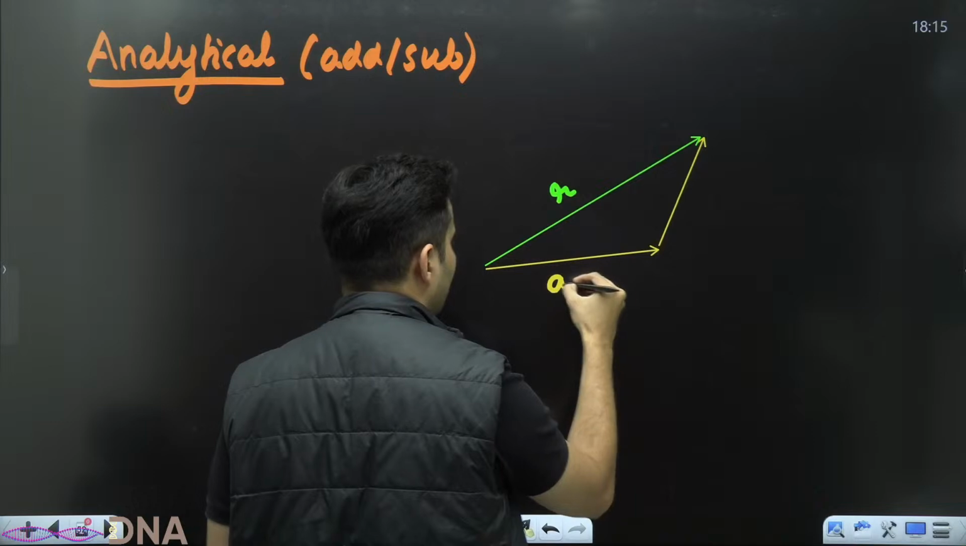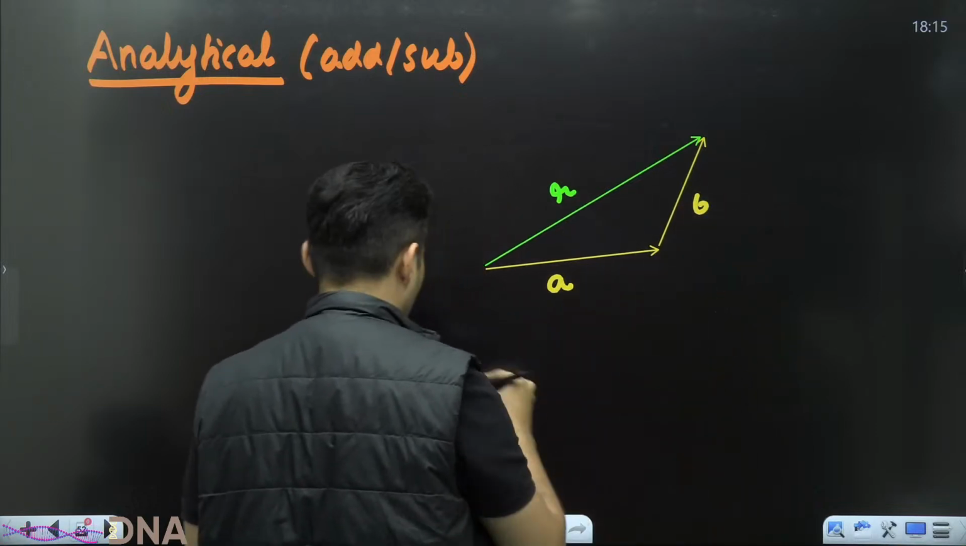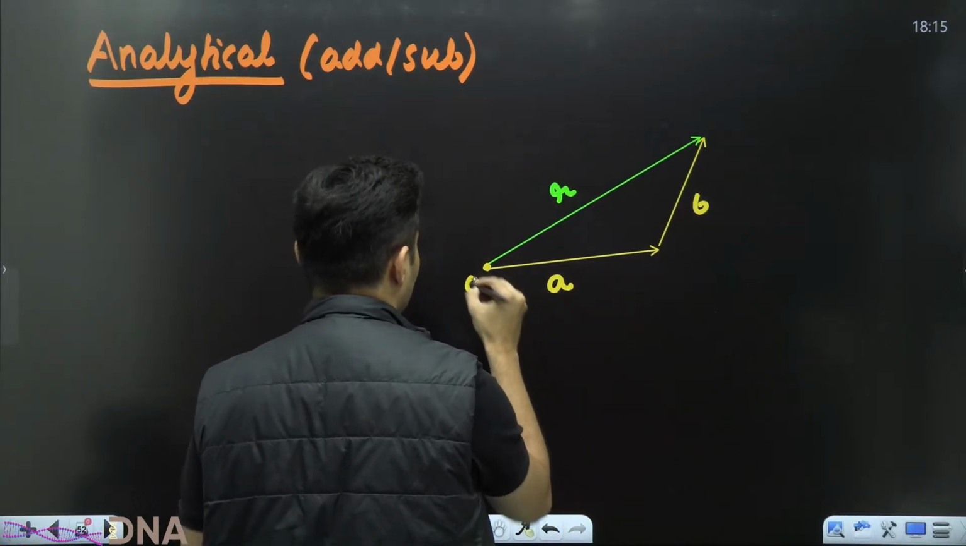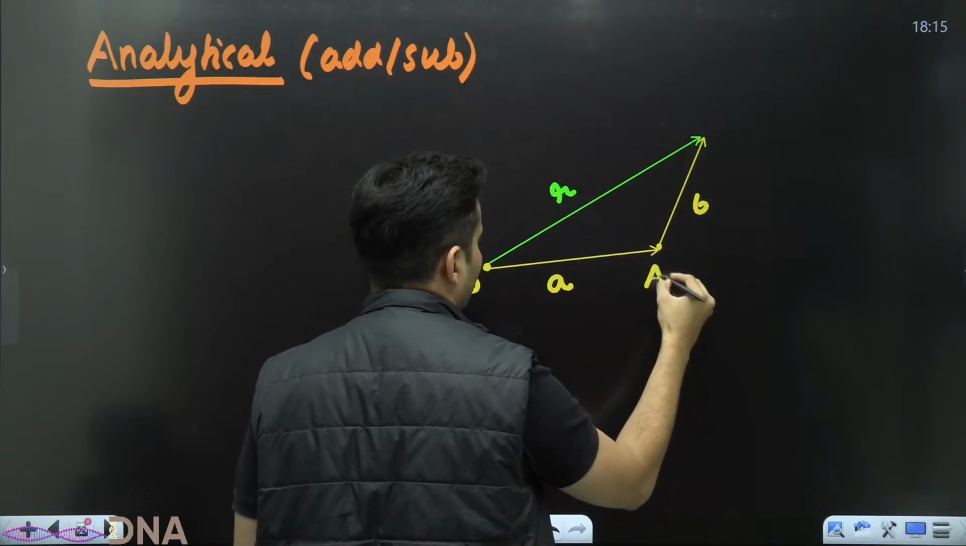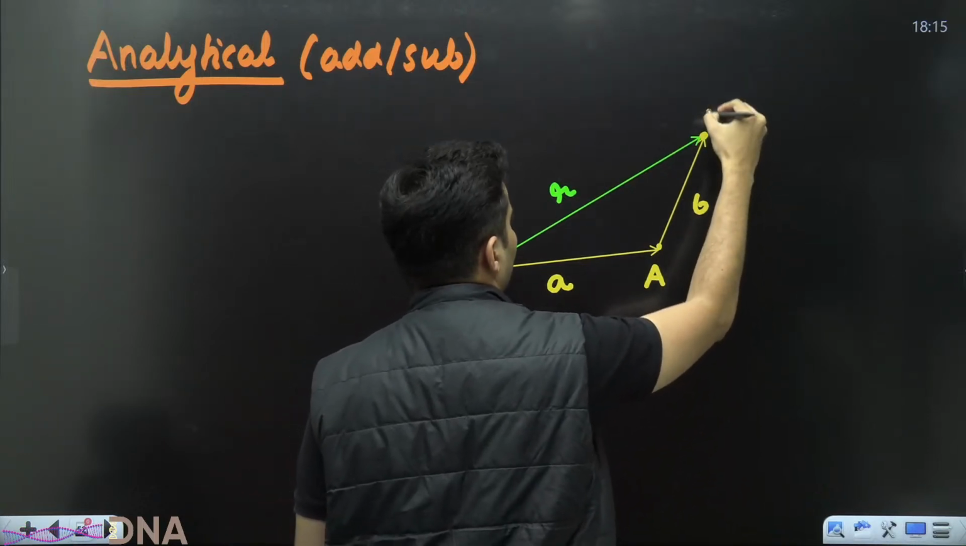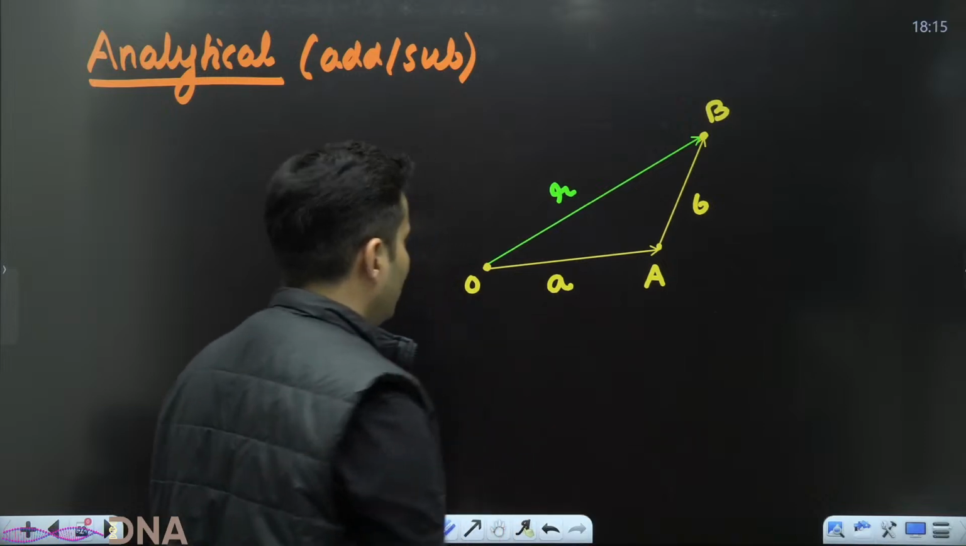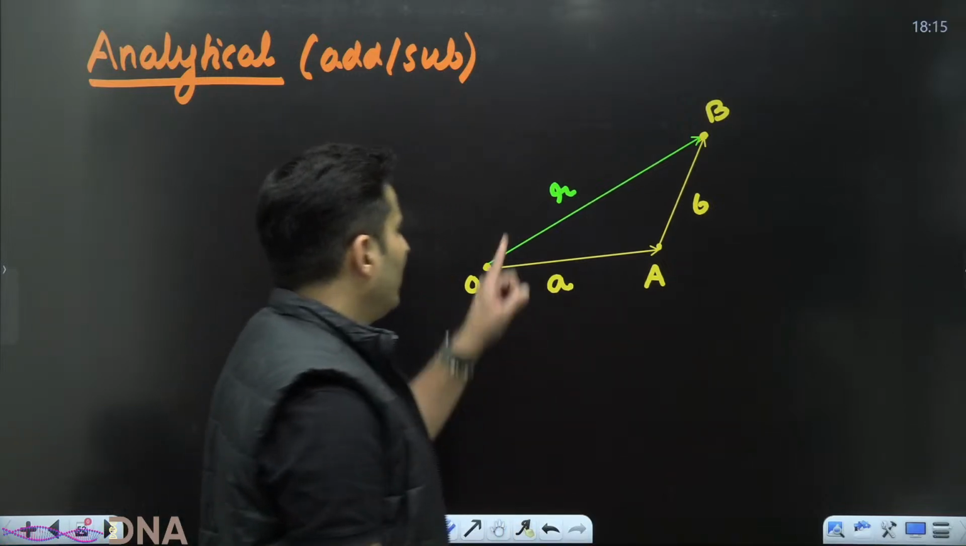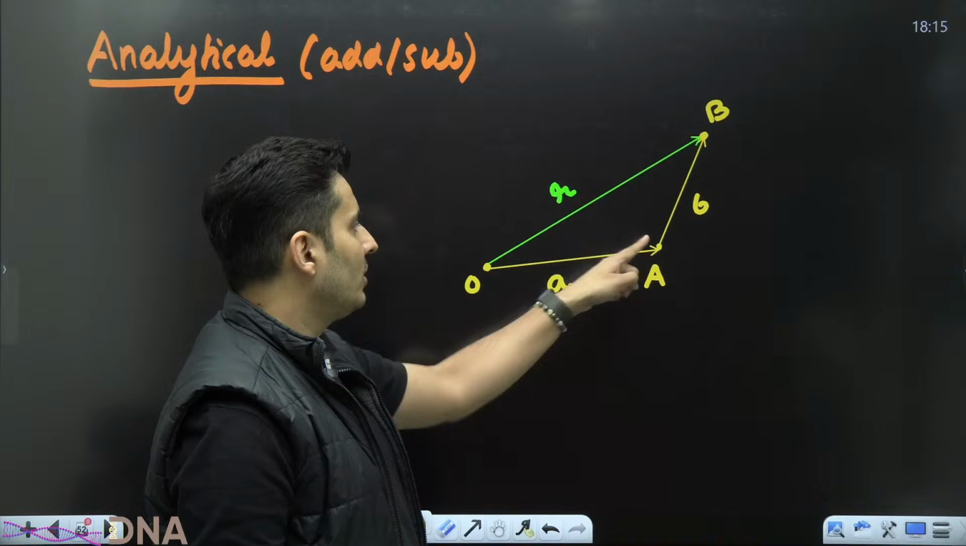And this vector is basically A. This is basically B. I label these points. This is O. Let's say this is A. Let's say this is B. I want to find the magnitude of R in terms of A and B.